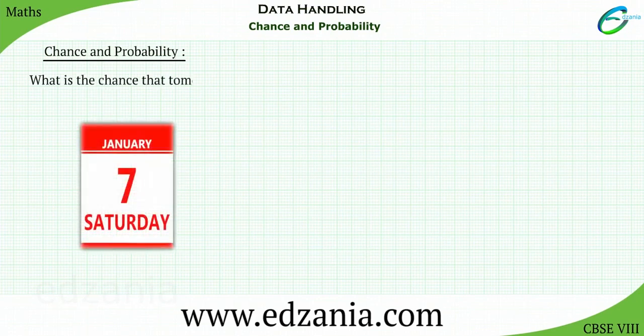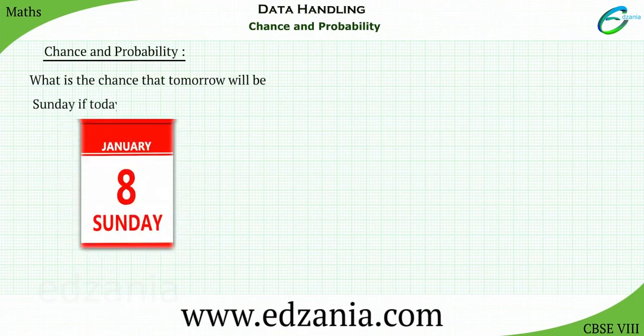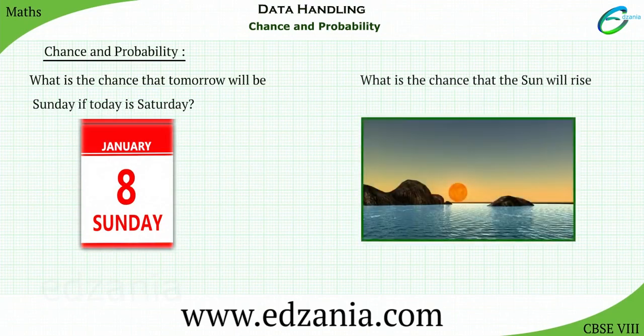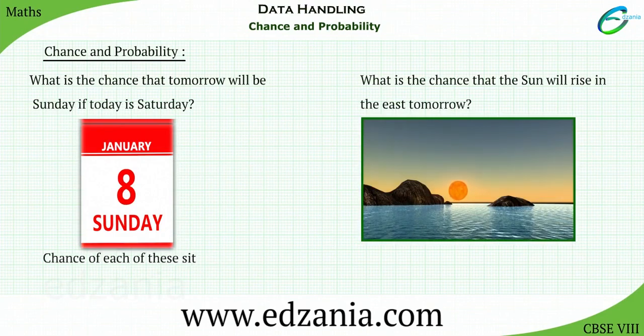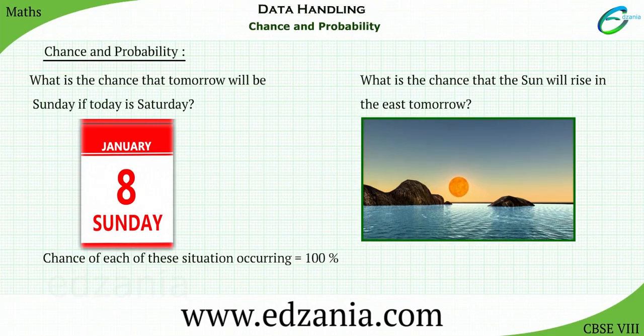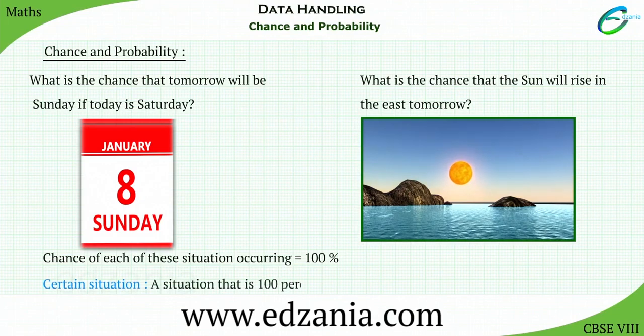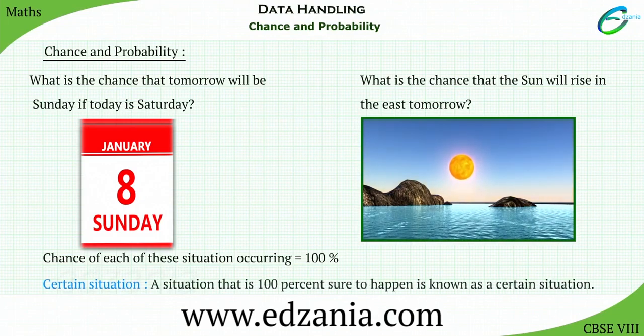What is the chance that tomorrow will be Sunday, if today is Saturday? What is the chance that the sun will rise in the east tomorrow? In both cases, the chances are 100%. We know that the sun always rises in the east, and Sunday always follows Saturday. So we can say that both these occurrences are certain. A situation that is 100% sure to happen is known as a certain situation.